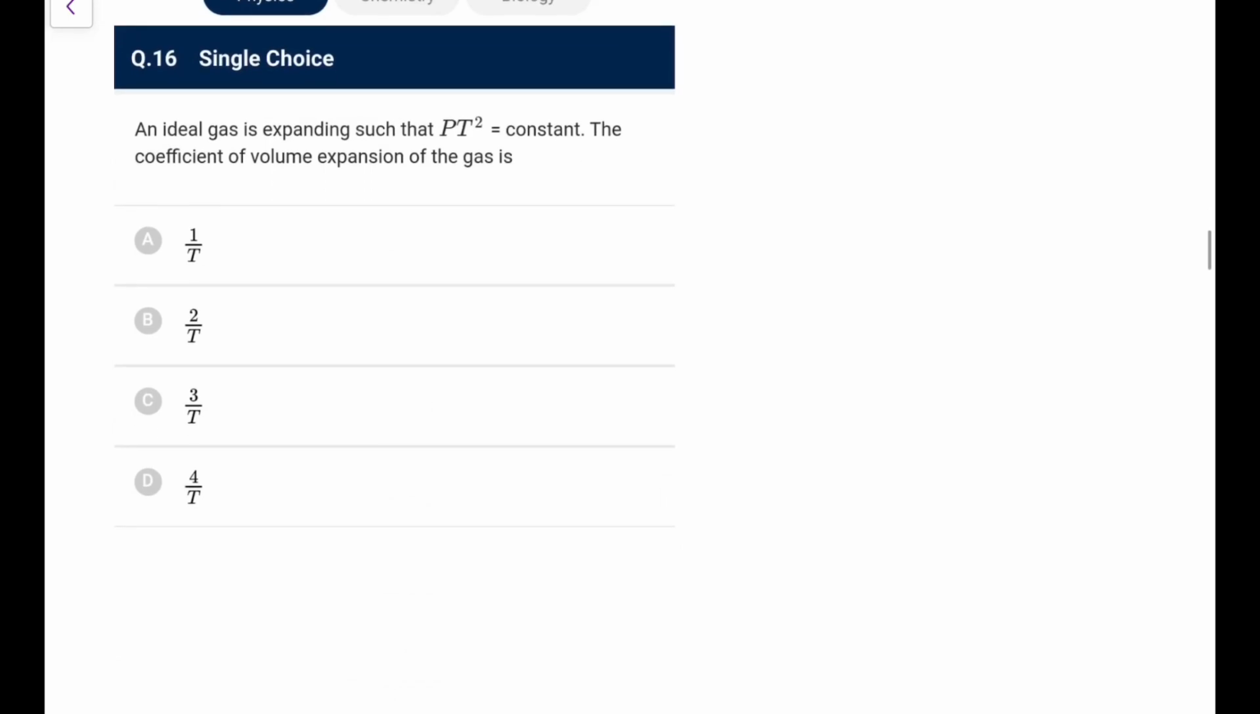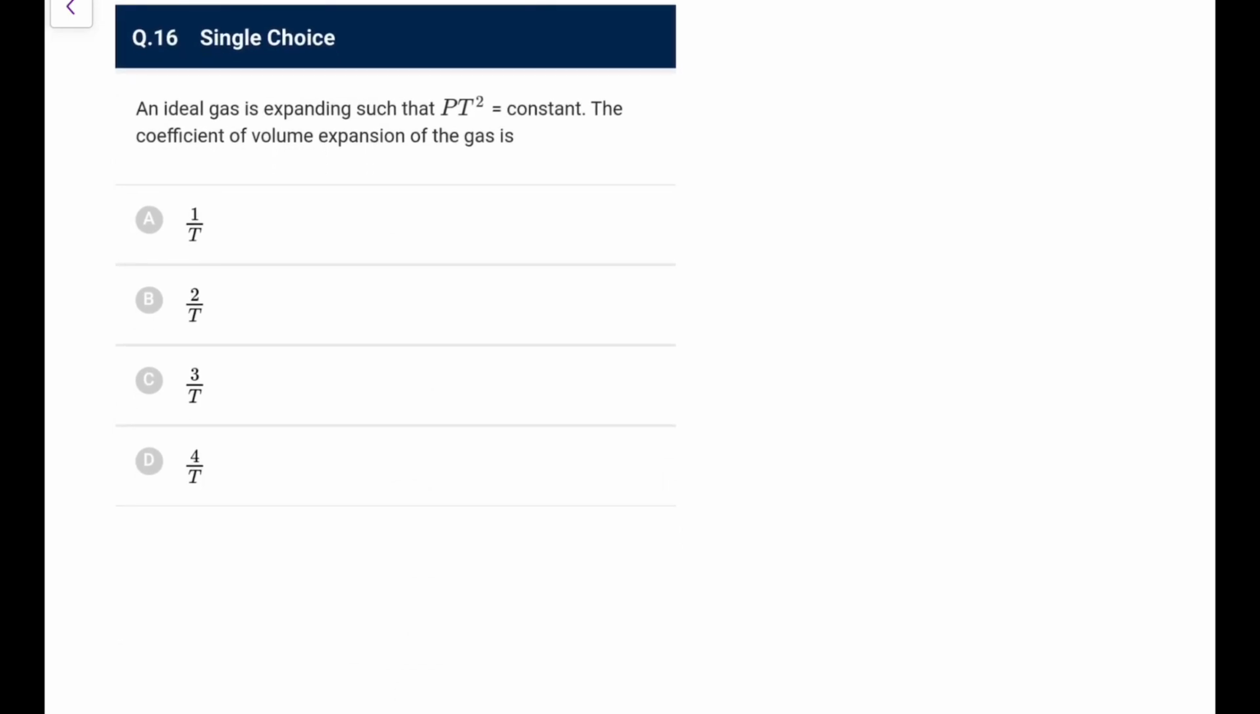Next, an ideal gas is expanding such that P T square is constant. The coefficient of volume expansion of the gas is going to be. So what are you given? P into T square is constant. What is this volume expansion? That volume expansion, you write as gamma is 1 upon V dV by dT, that you need to find out. Now, I think we have done this before also.